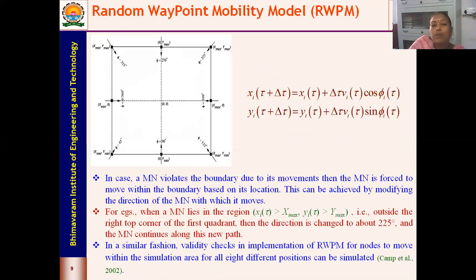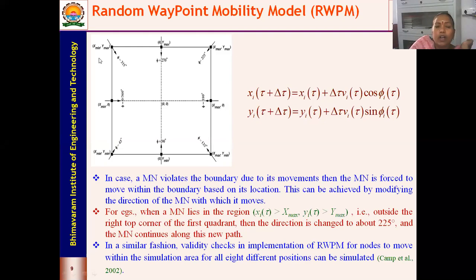So this is the simulation boundary I have given you. You see the center is 0, 0, that is, your x and y values are 0, 0. Your x will change between x min and x max, and y changes between y min and y max. The entire boundary I have divided into 4 quadrants, and you can see all 4 quadrants.